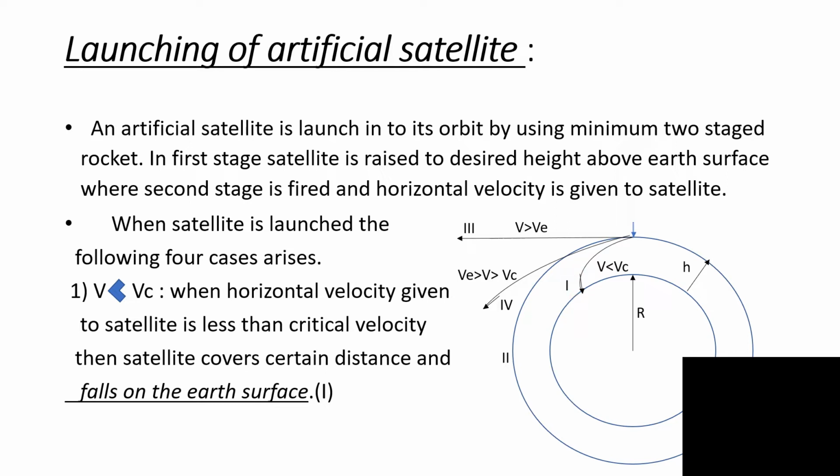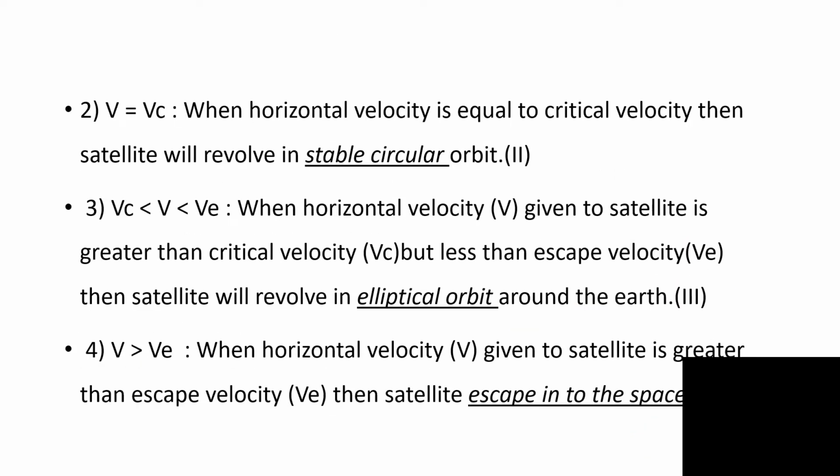Second case, when the horizontal velocity given to the satellite is equal to critical velocity. In that case, the centripetal force is provided by the gravitational force and the satellite will revolve in a stable circular orbit around the Earth. Third case, when the horizontal velocity given to the satellite is greater than critical velocity but less than escape velocity, in that case the satellite will revolve in an elliptical orbit around the Earth.